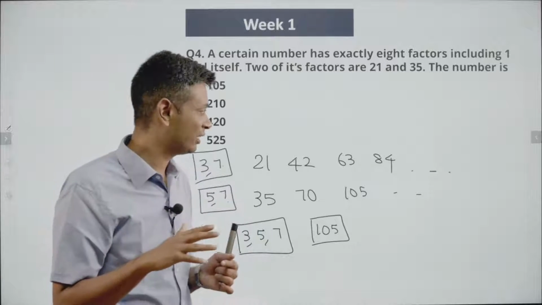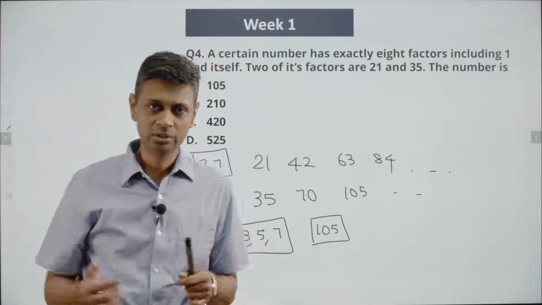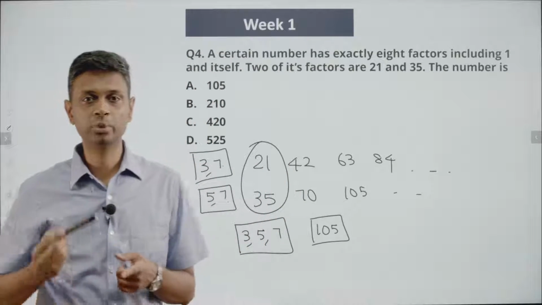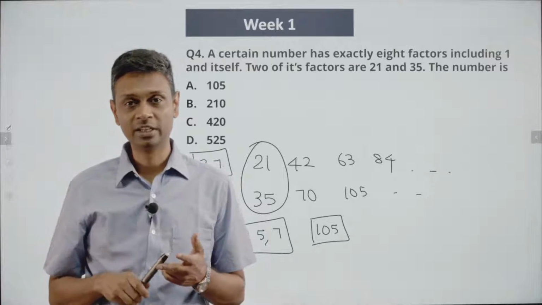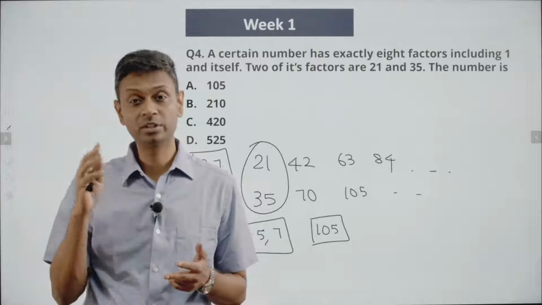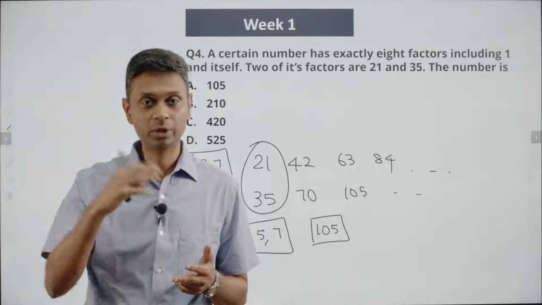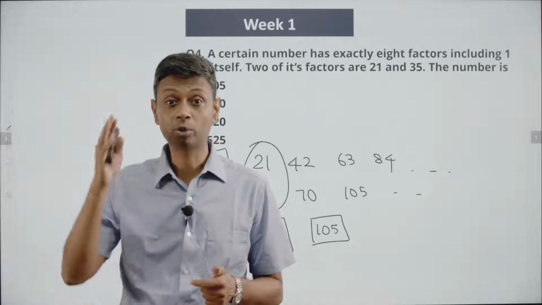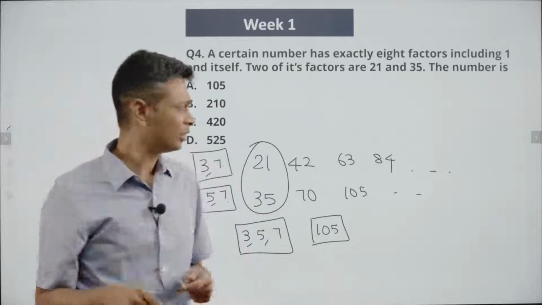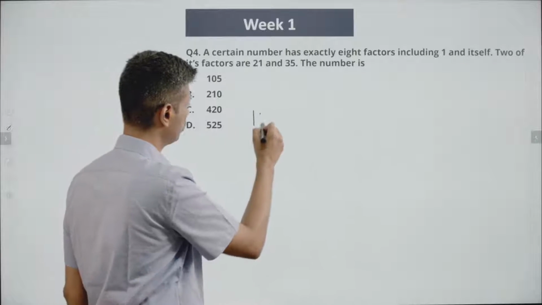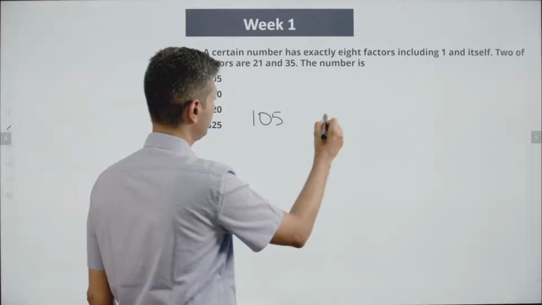If you think about it, what we are elaborately doing is finding the LCM of 21 and 35. The number is a multiple of 21 and a multiple of 35, so it will be a multiple of the LCM of 21 and 35. LCM of 21 and 35 is 105. The number we are looking for is a multiple of 105. That much we know. But let's look at this 105. So our number could be 105. It could be 210.